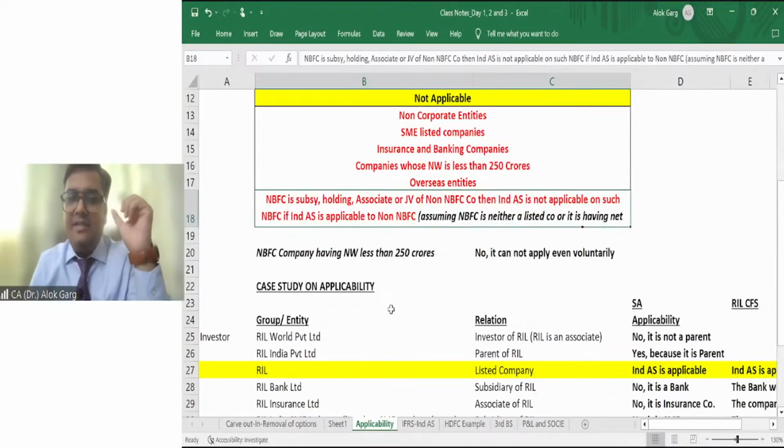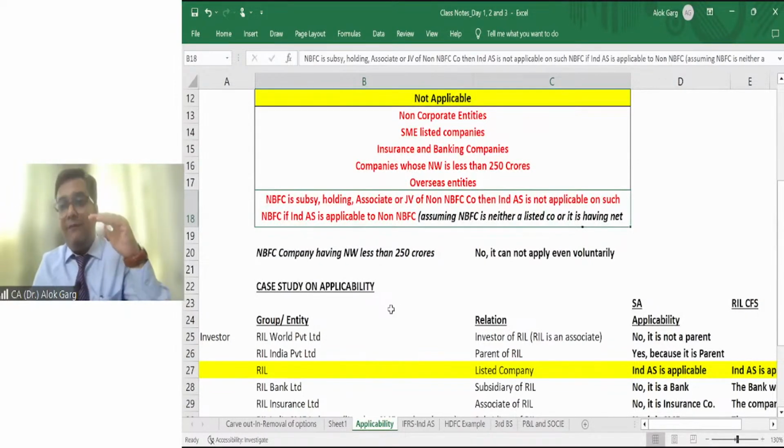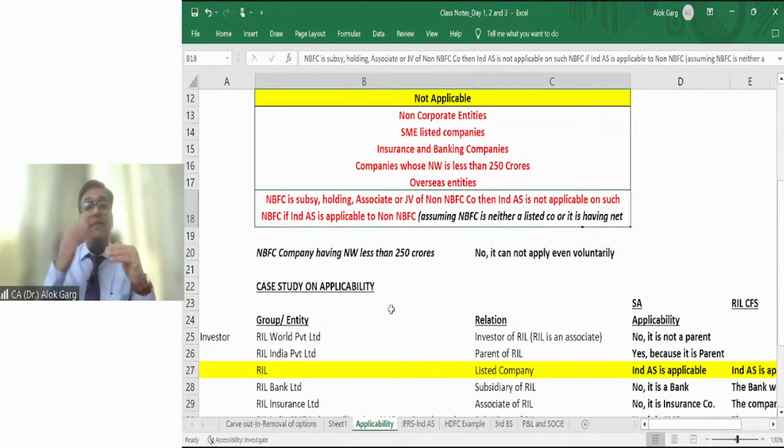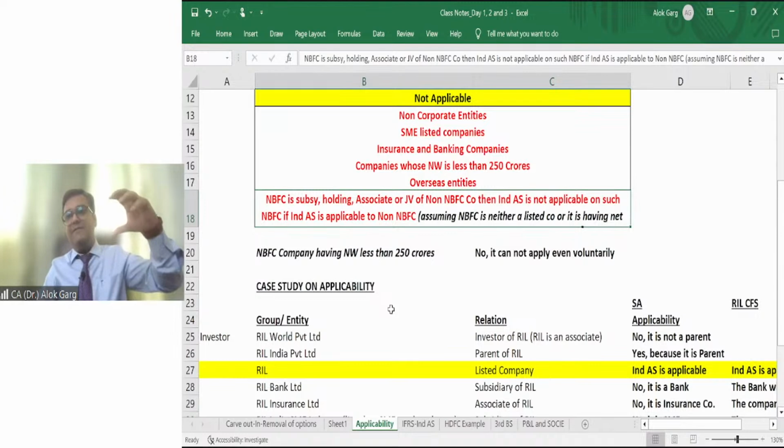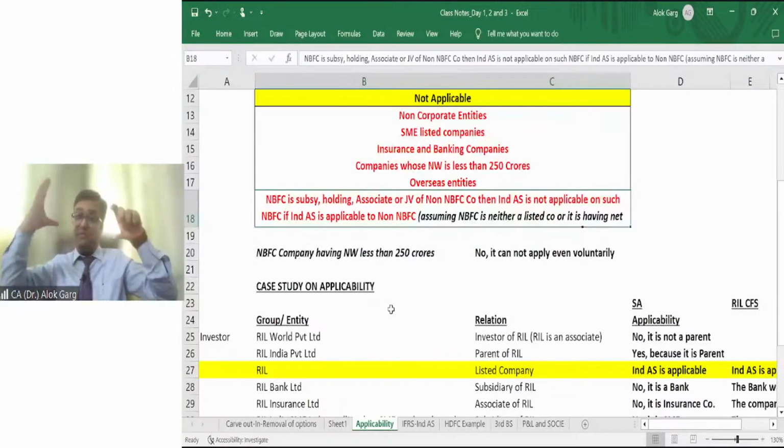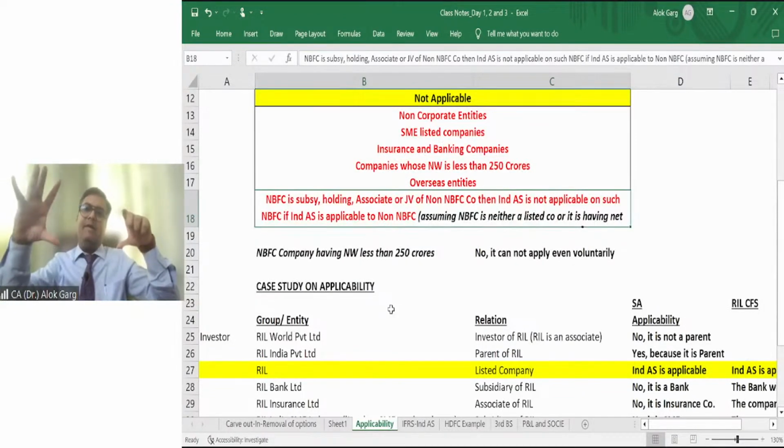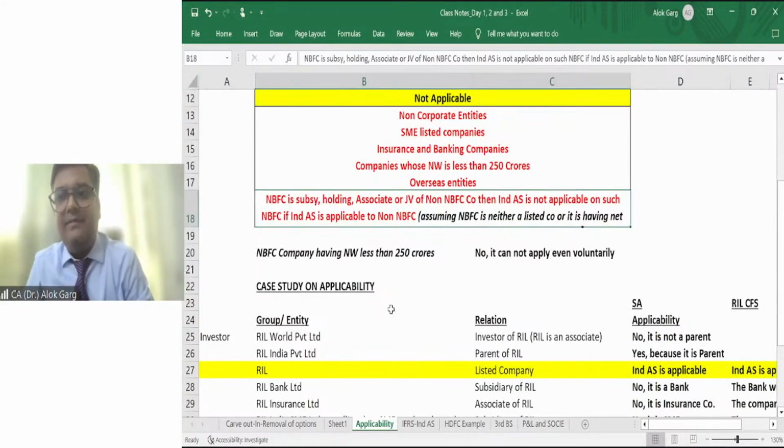So the exemption says that if an NBFC company is a subsidiary, joint venture, associate, or holding of a non-NBFC company, then Ind AS will not be applicable to this NBFC entity just because Ind AS is applicable to this non-NBFC entity, right?